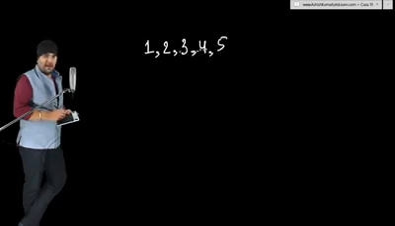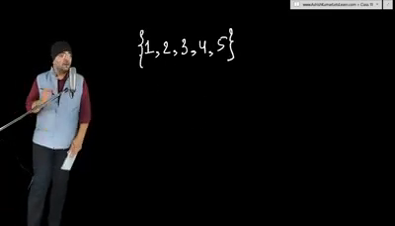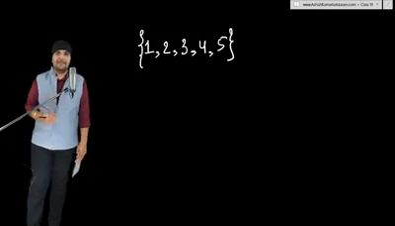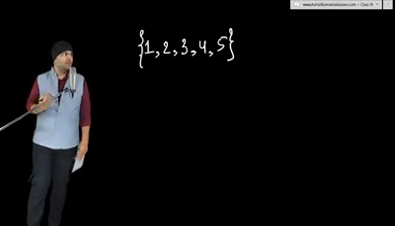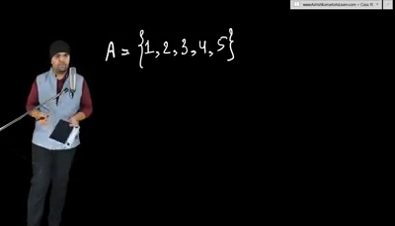1, 2, 3, 4, 5 separated by commas and are always enclosed within curly braces like this. So this is known as the roster form of a set. Also, we usually denote a set by a capital alphabet. So you can choose any capital alphabet to represent this set. Let's say A here.